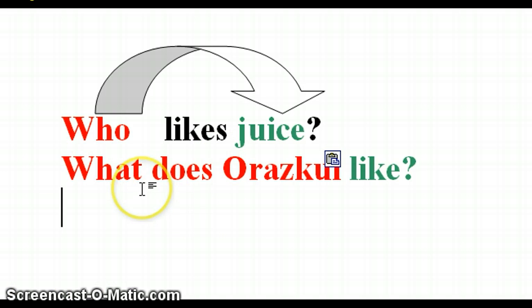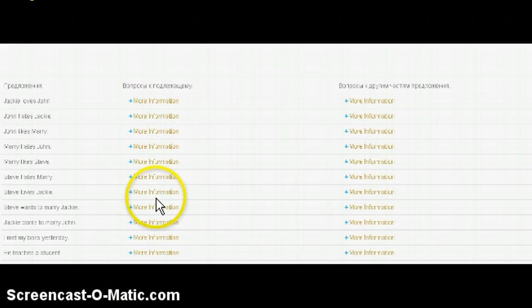Now I want you to practice this difference between two types of questions. We are now at your page a little bit below, and as you can see there are a lot of exercises for you, and this exercise aims to develop the skill of coming up with two types of questions. The first type is the question to the subject, and this column represents it. Another column is here to represent, to hide actually, the question to the object.